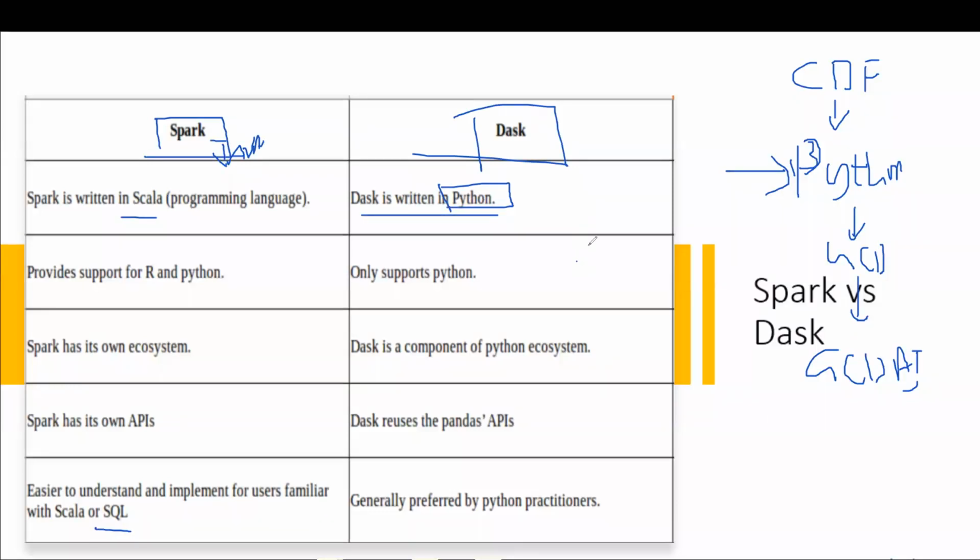You don't have to put in extra effort to learn Spark, although it's a very valuable tool in industry. But still, you can do everything Spark does using Dask and the Python APIs, right? So that is one of the best things you have in Dask. Although it provides support for R and Python both, here it only supports Python, and this is what you have mastered: Python in analytics, in machine learning, and even in GCD AI when you build computer vision models, natural language processing models, everything, right?